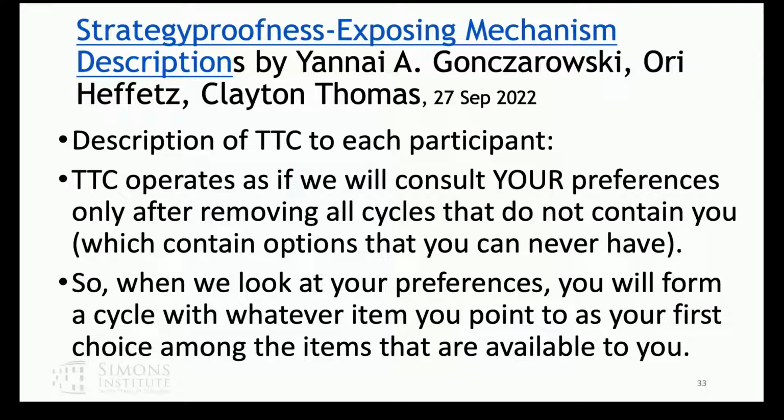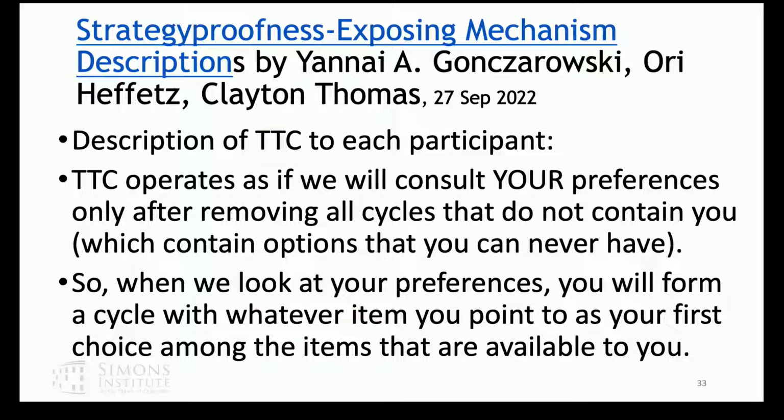They say we're going to make it apparent to you that you can't do better than to state your true preferences, and we're going to do that by giving an equivalent definition, if you like, of what it means to be dominant strategy. We're going to show you that the procedure is that other people's preferences determine a menu for you, and we're only going to look at your preferences when it comes time to choose from your menu.